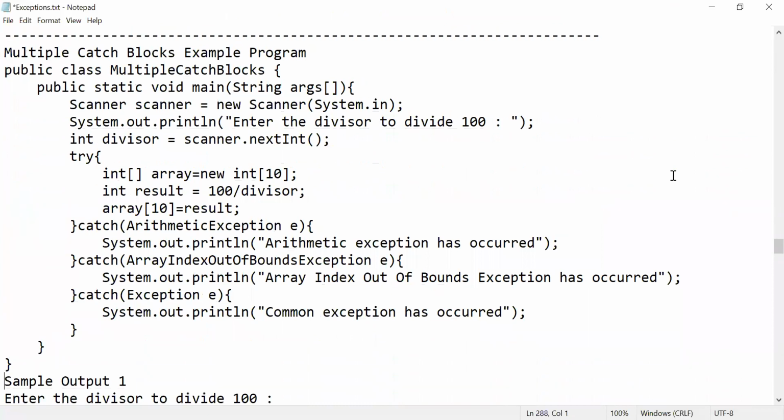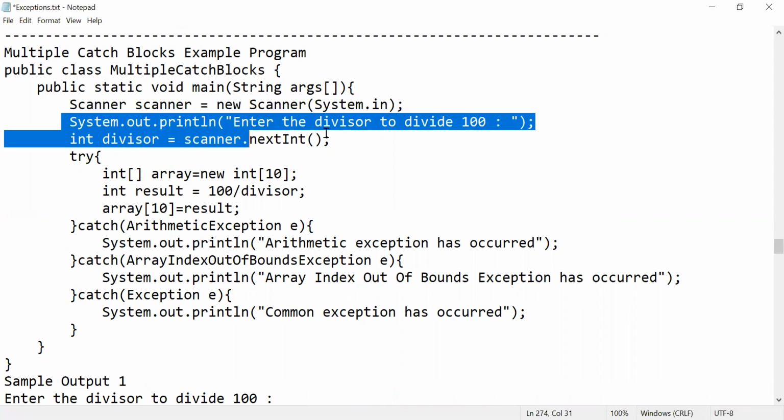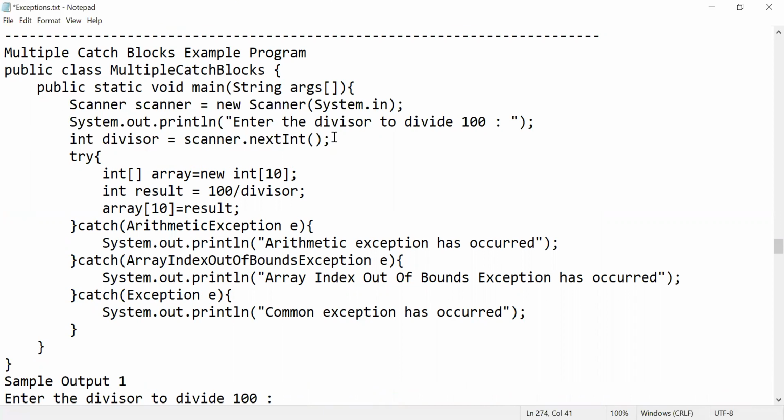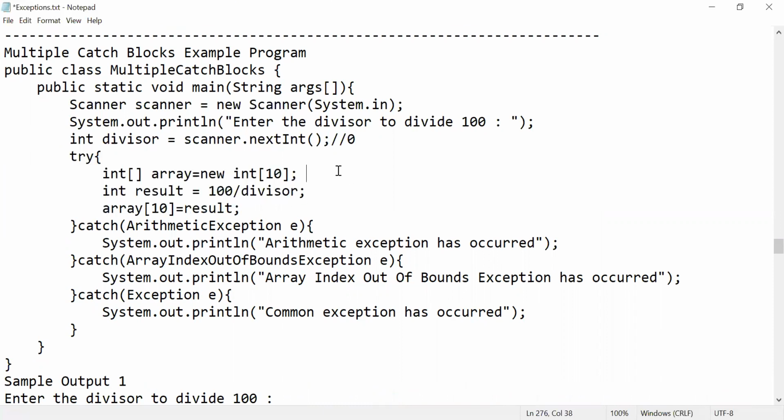Next, how to use multiple catch blocks, example. See, now your program execution starts from here. Now I'm requesting: enter the divisor to divide 100. Let us imagine again I'm giving your boring stuff, 0 only. Imagine I have given 0. Now inside the try block, what is happening? Try to check. Now this is my array, right? What is my array? int array equal to new int of 10, nothing but size of 10.